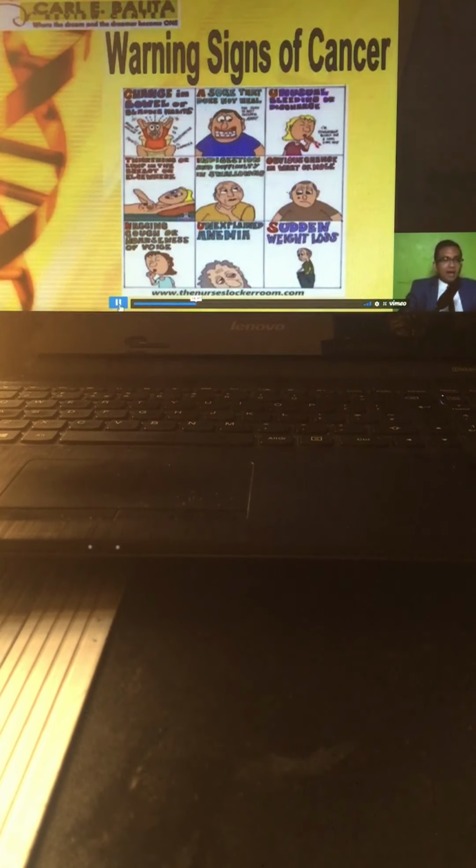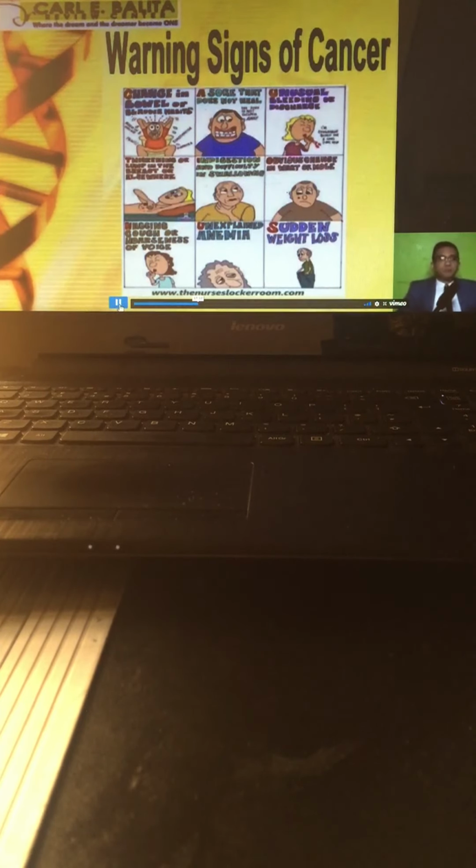Alright, next, letter A. Letter A stands for a sore that does not heal. Sugat na hindi gumagaling. Say for example, oral ulcer. Long-standing or a chronic oral ulcer can lead into mouth cancer or oral cancer. What else? Aside from that, yung mga lesions that could be found onto the skin, diba? It could lead into the development of skin cancer. So again, a sore that does not heal or sugat na hindi gumagaling.